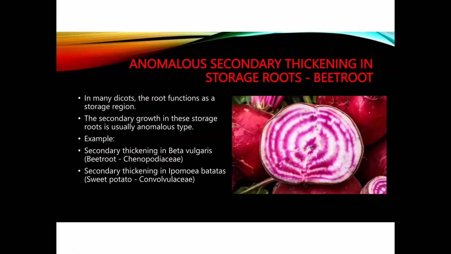This cambium produces parenchyma cells and xylem towards the inner side and phloem towards the outside. Due to this, the xylem and phloem come together on one side, and the parenchyma cells separate these vascular bundles. These parenchyma cells store the food materials. So this shows the alternating rings of vascular bundles separated by parenchyma cells. This is about the anomalous secondary growth in beetroot.